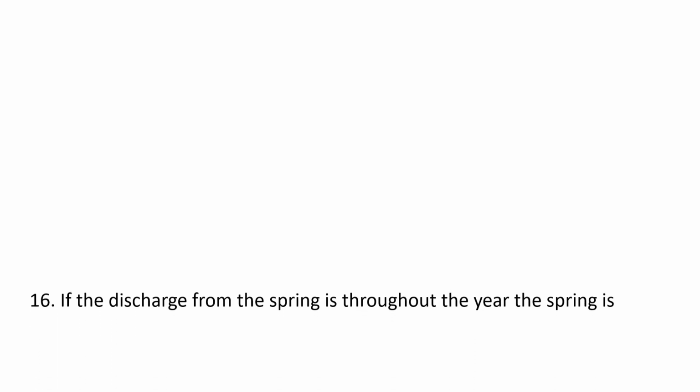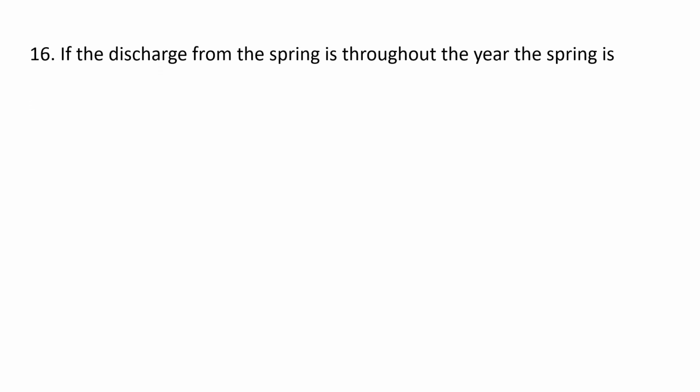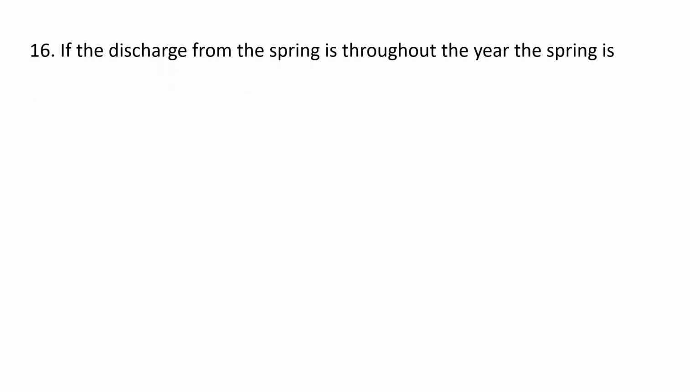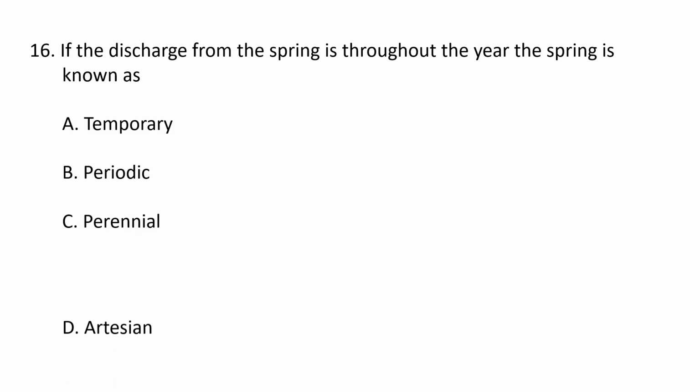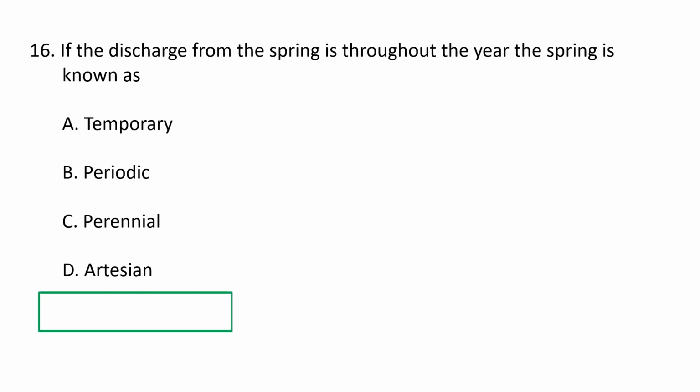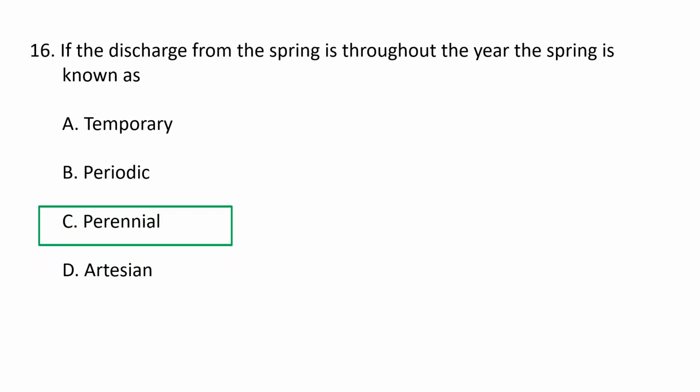Next question. If the discharge from the spring is throughout the year, the spring is known as: A. Temporary, B. Periodic, C. Perennial, D. Artesian. If the discharge from the spring is throughout the year, the spring is known as perennial. Perennial means one which flows continuously. Intermittent or seasonal means it occurs only at a certain time of year when it receives ample water, such as from mountain snow melting.